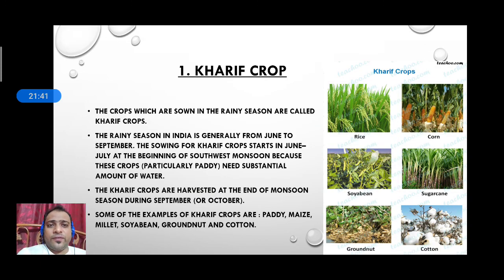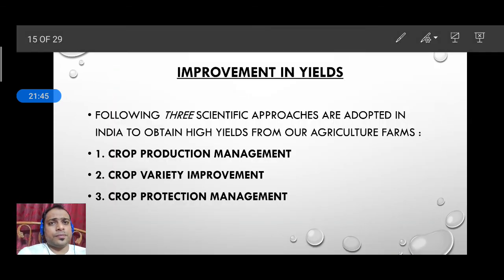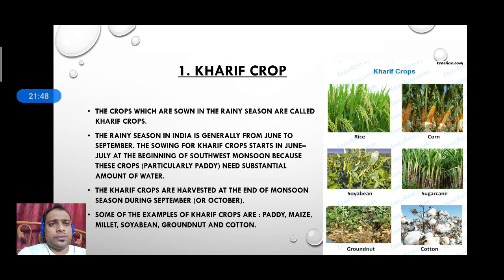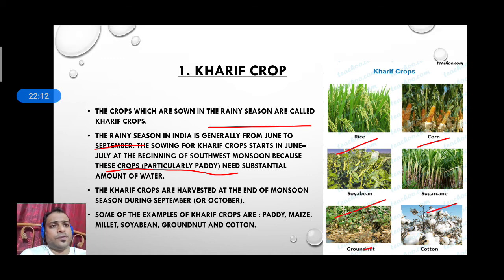So what is the Kharif crop? These are the crops called the rainy season crop. Okay, and the rainy season in India is generally from June to September. Generally paddy plant is grown under this Kharif crop. Okay, and this is a monsoon season also. For example, the rice, corn, soybean, sugarcane, these are some Kharif crops.